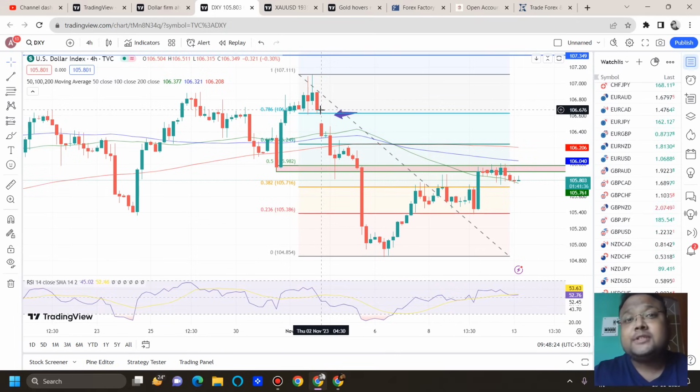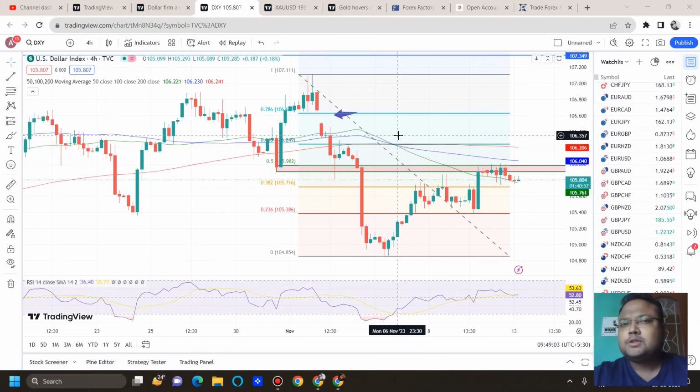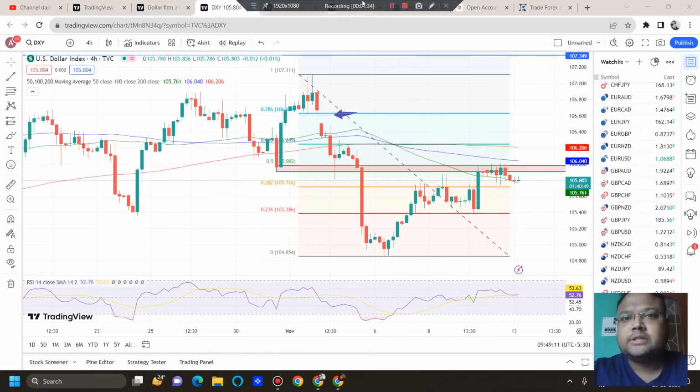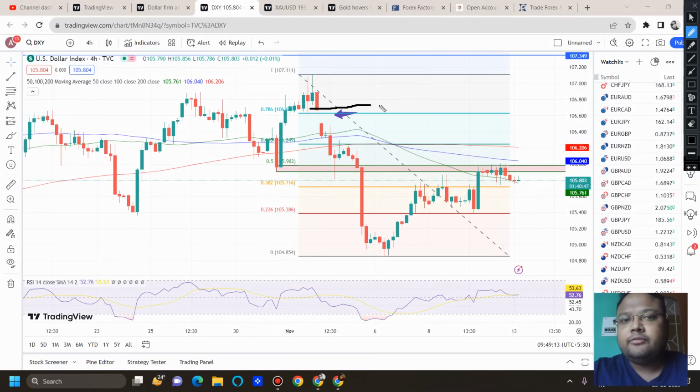But tomorrow we have CPI coming up. Just like NFP, CPI is also a big event. So there is a high chance that till CPI, the market will remain sideways and choppy. Be careful with your breakout and breakdown trades. If DXY goes up, as discussed, the next resistance on DXY will be around 106.20, and then DXY will head towards 106.60 and the gap will be filled here.